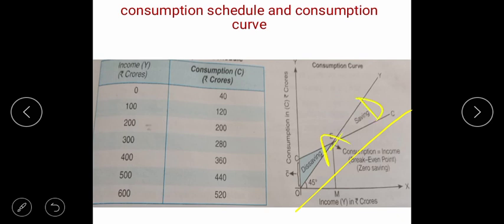The consumption means income is increasing, your consumption is increasing, so that's why they have given the name CC. CC means consumption, consumption means AD, right? Now this figure starts from the 0 level. This is your saving. Saving means your aggregate supply.